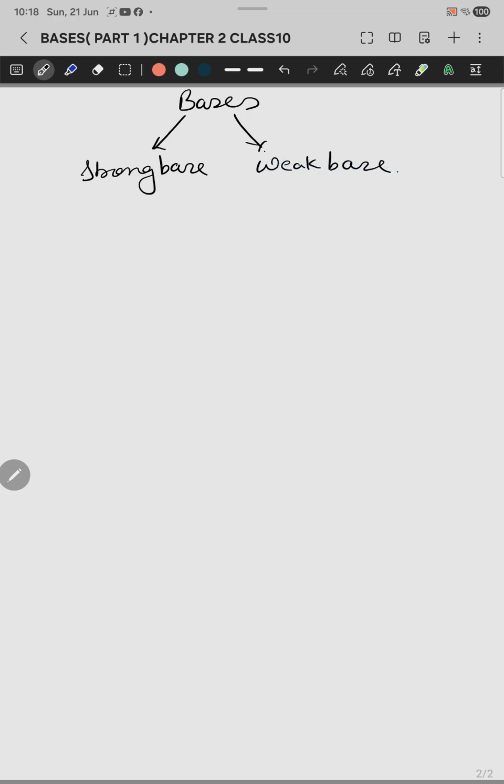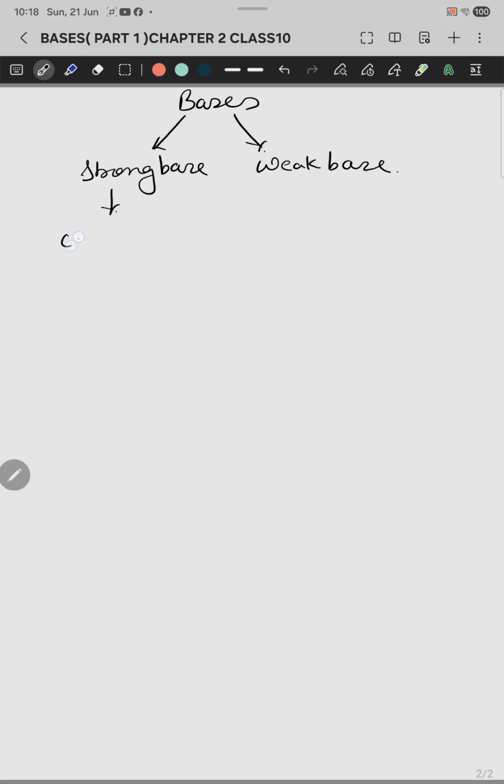Now, on dilution of the bases, we are just dividing bases into two types. First one is your strong base and second one is your weak base. So we are dividing the bases into two categories. What is the meaning of a strong base?